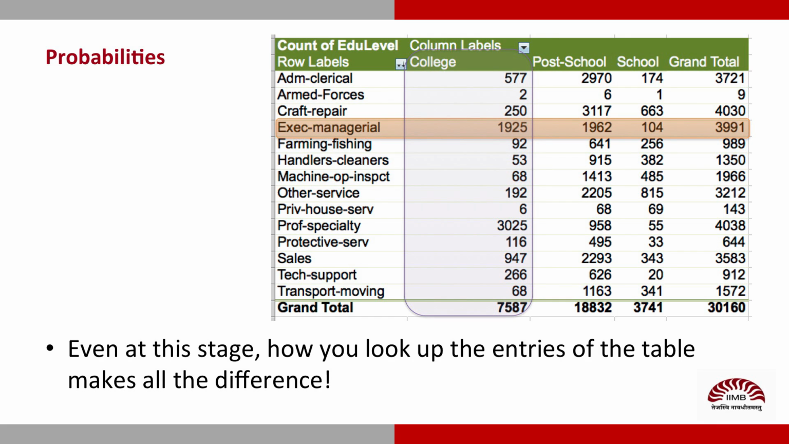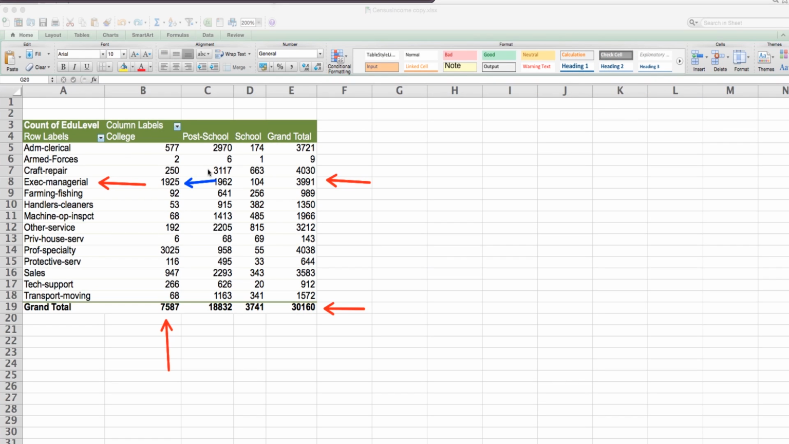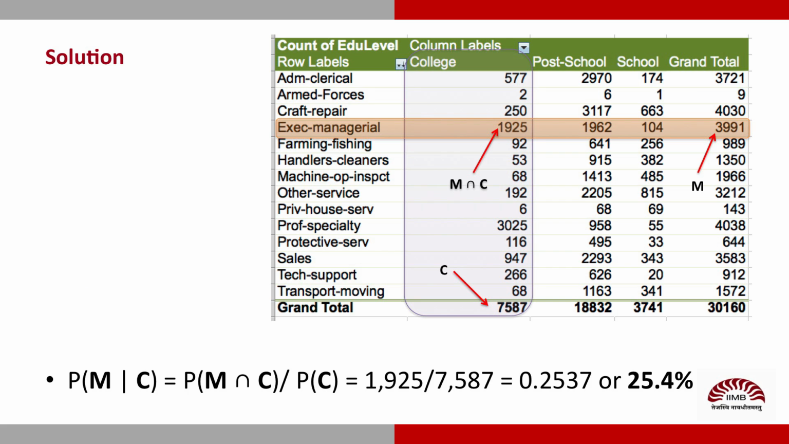Just focus on the exec managerial folks. Now, college educated people comprise the first column in our table. We want to know what proportion of these are managers. There are 1925 managers out of the same 7587 people. So that makes 1925 over 7587, or about 25.37%.